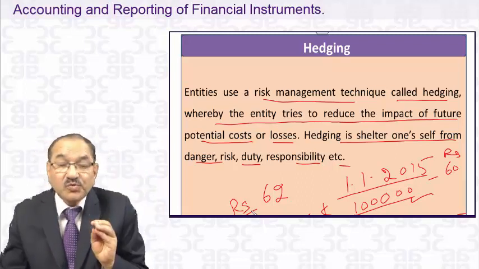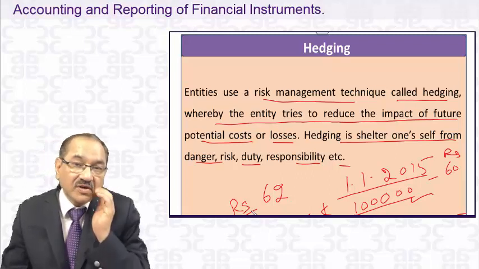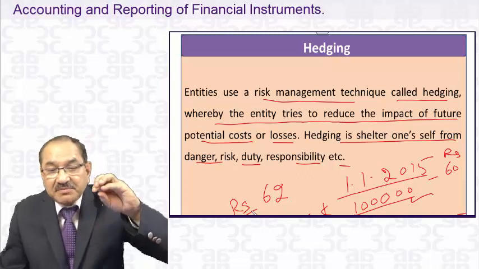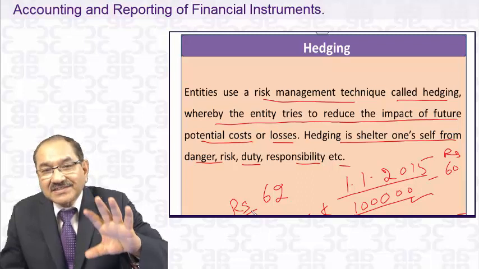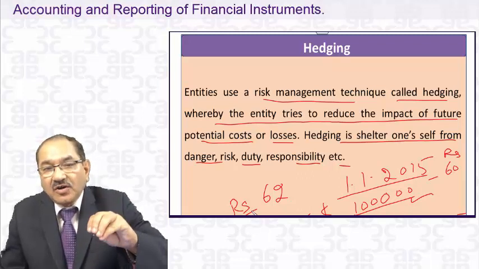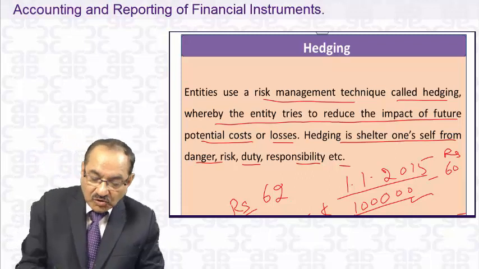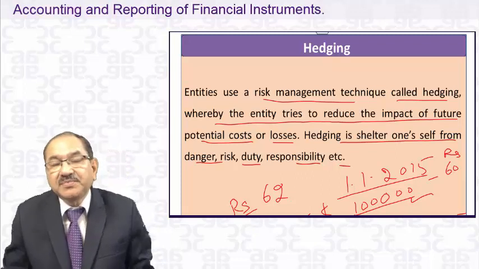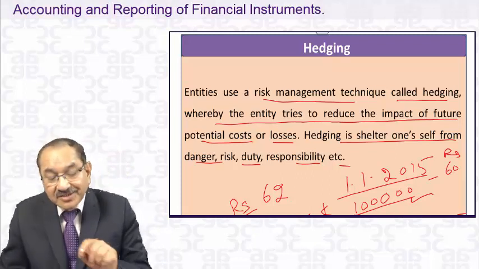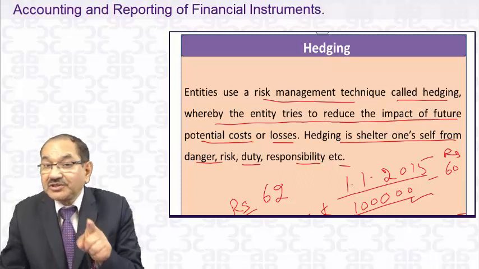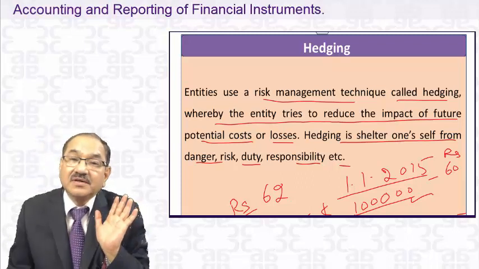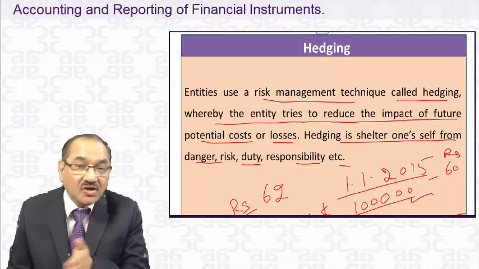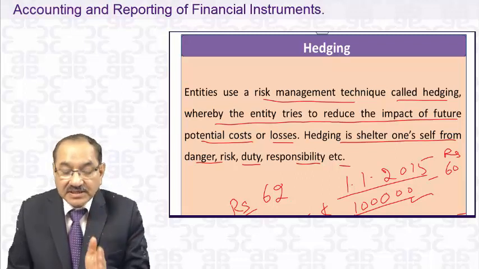Now, this 2 rupees loss is there. But he is ready to bear that loss because he is sure now he has minimized the loss to only 2 lakhs. If the market price of the dollar on 31st March 2015 goes to 68, he will still buy the dollar from that bank at 62, because he has a forward contract with the bank. The bank has to give at the rate of 62. It's a contract, not an option. So the bank has to give, he has to take.